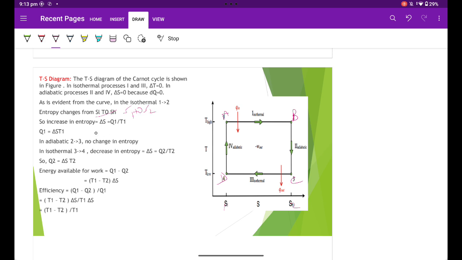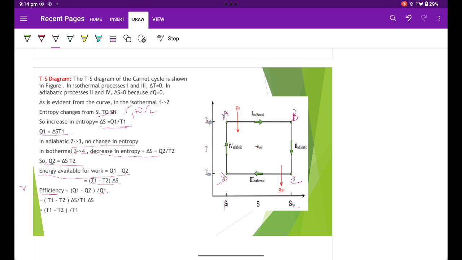Since Q1 is absorbed, delta S would be Q1 by T1, or Q1 becomes T1 delta S. From 2 to 3, or B to C, there is no change in entropy. Then from C to D, there is a decrease in entropy, that is Q2 by T2, so Q2 becomes T2 delta S. Similarly, delta S4 would be equal to 0 from 4 to A. So the energy available for work, Q1 minus Q2, is equal to T1 minus T2 times delta S.